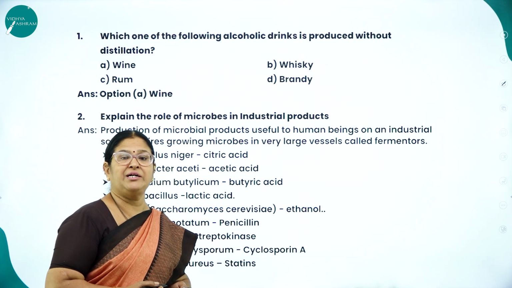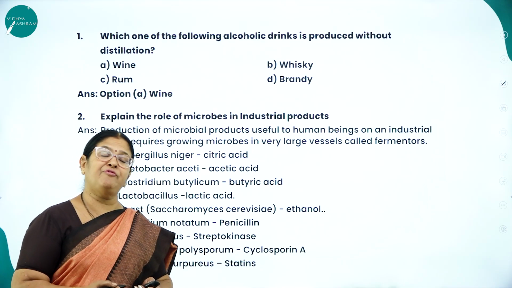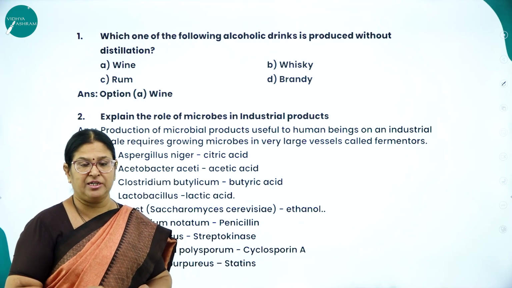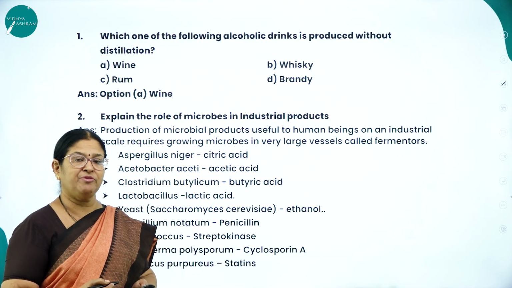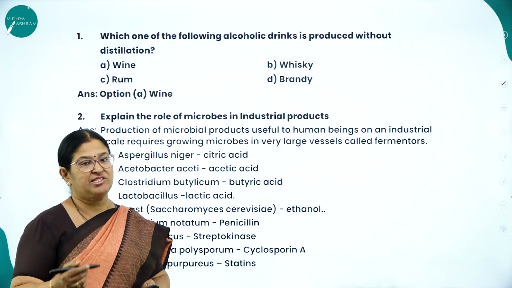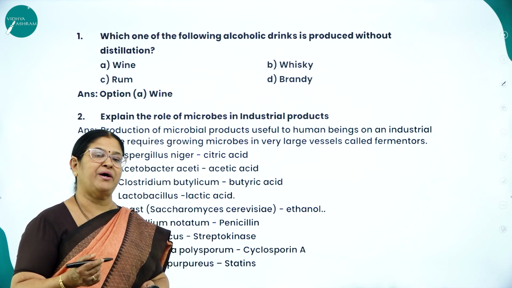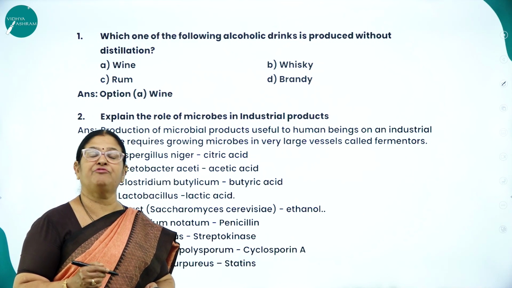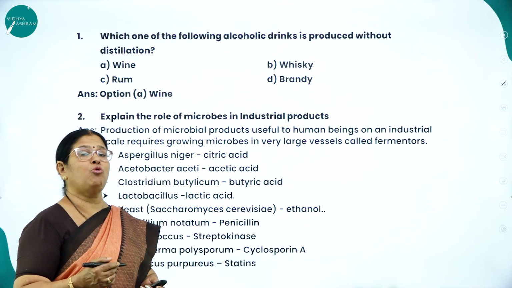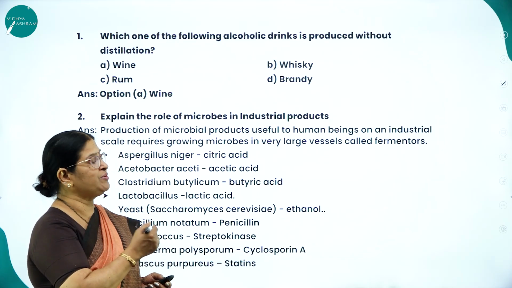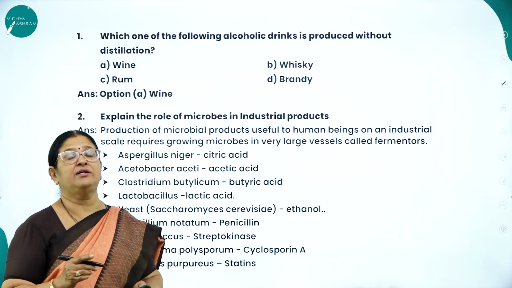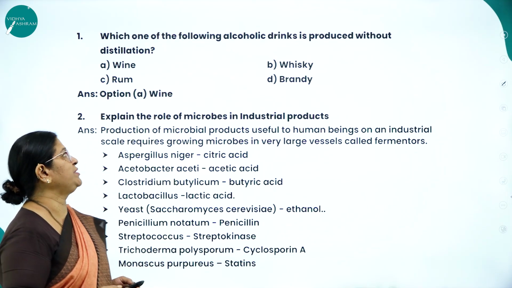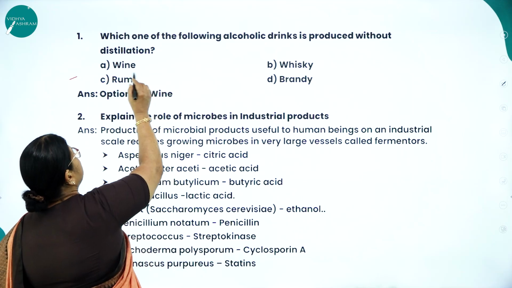Moving on to the multiple choice questions. What type of multiple choice questions might be asked pertaining to this chapter, Microbes in Human Welfare? As we all know, there is a change in the pattern of your question paper, where in part A, the first main question has 15 multiple choice questions. I have given one example to help you understand the type of questions that might be asked in this chapter. Question number 1, that is MCQs it is.